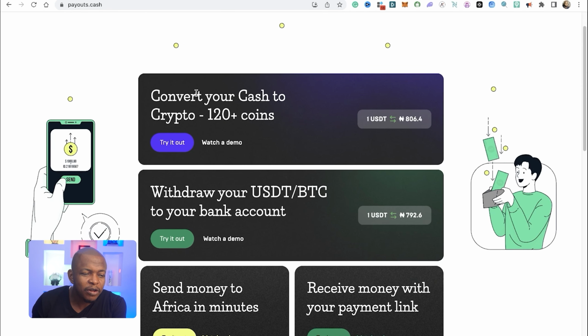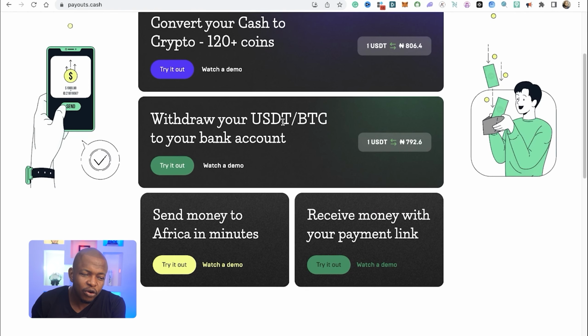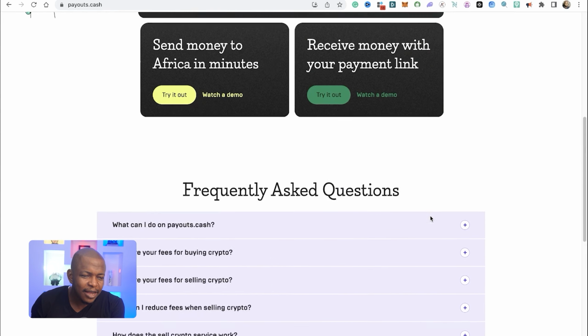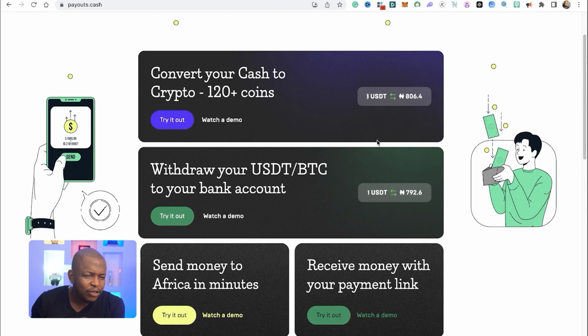For this section, you can convert your cash to crypto over 120 coins. Then you can withdraw your USDT or BTC into your bank account. You can send money to Nigeria and even other African countries. We're going to get that. And of course, you can request for payments. This one is actually interesting and I love that you can do this. So to get started, we're going to try out each one of them. This and this are basically the same thing.